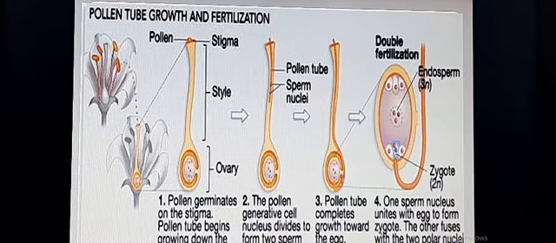And thus, as the pollen tube reaches the embryo sac, the next process, that is double fertilization in angiospermic plants, can take place. In the next lecture, we will see how double fertilization takes place in angiospermic plants.